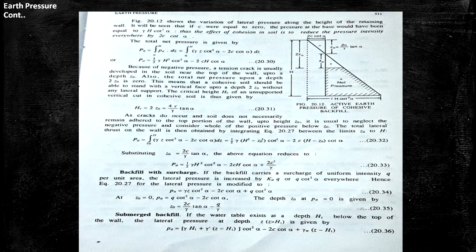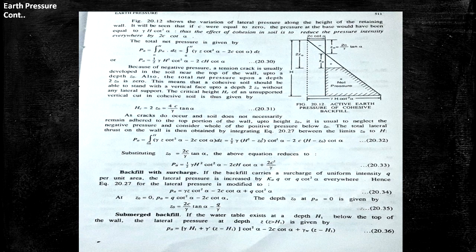So, Pa equal to integration Z0 to H of gamma Z cot square alpha minus 2C cot alpha dz, or Pa equal to half into gamma into H square minus Z0 square cot square alpha minus 2C into H minus Z0 cot alpha. Substituting Z0 equal to 2C by gamma tan alpha, the above equation reduces to Pa equal to half gamma H square cot square alpha minus 2C H cot alpha plus 2C square by gamma.